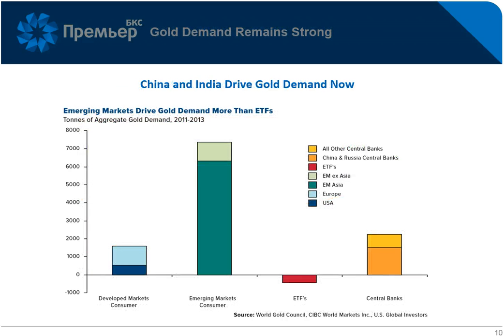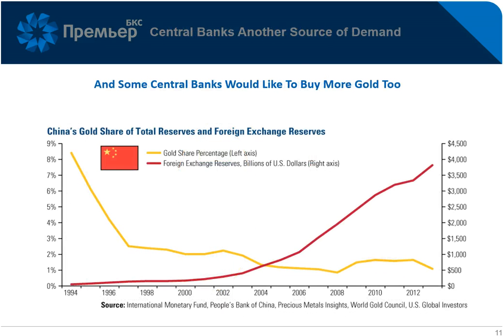And finally, gold and silver demand. Well, we can see here on page 10 that emerging market consumers have been big buyers of gold in the last 3 years. We can see here on page 11 that as foreign exchange reserves in the Chinese central bank have risen sharply, their gold holdings as a percentage have continued to fall, but they have said that they would like to buy more gold to add reserves in gold going forward. So this could be another source of demand for gold.